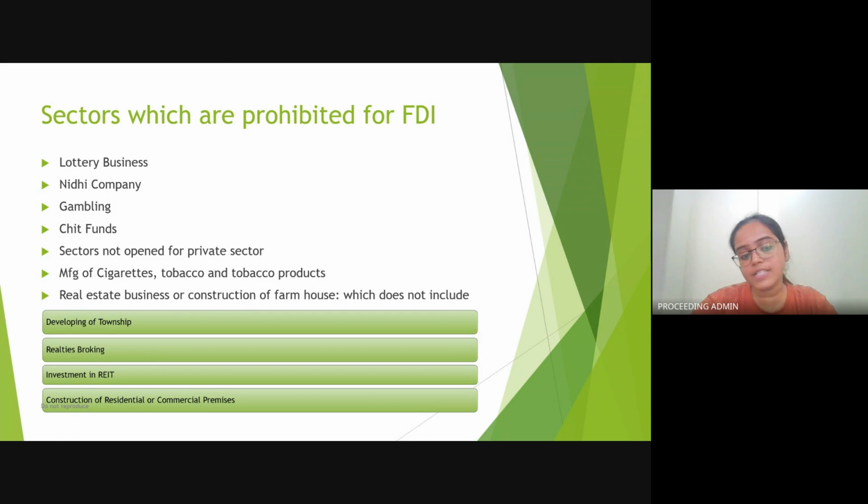So basically these four points, that is development of townships, realty broking, investment in REITs, and the construction of residential or commercial premises, are those sectors where the investment can be made easily. These are not restricted for the purpose of FDI.